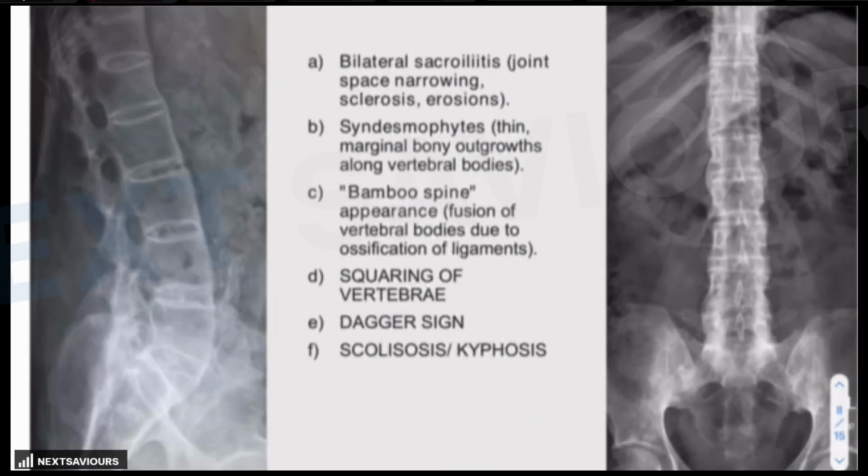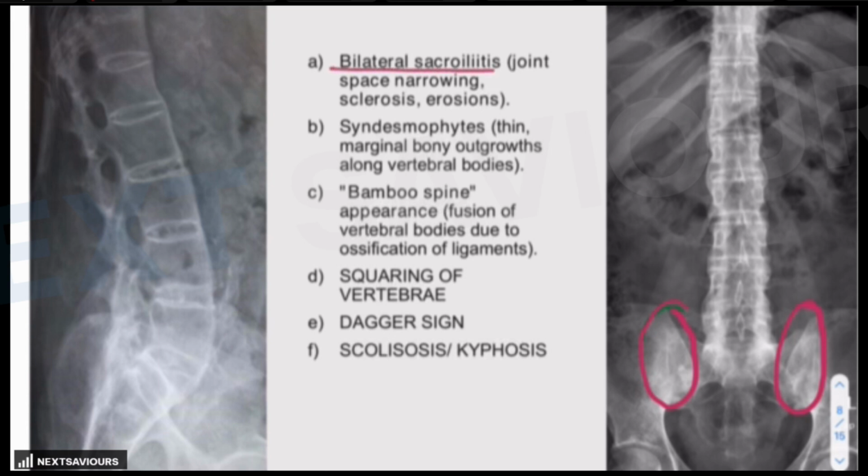Now, the second thing that they might provide you are the X-rays. And what are the positive X-ray findings on the basis of which you will confirm that the patient is suffering from ankylosing spondylitis? The fusion of the sacroiliac joints. You see, there will be a fusion of the sacroiliac joint. That is one most important finding. So these are the findings which you can see.